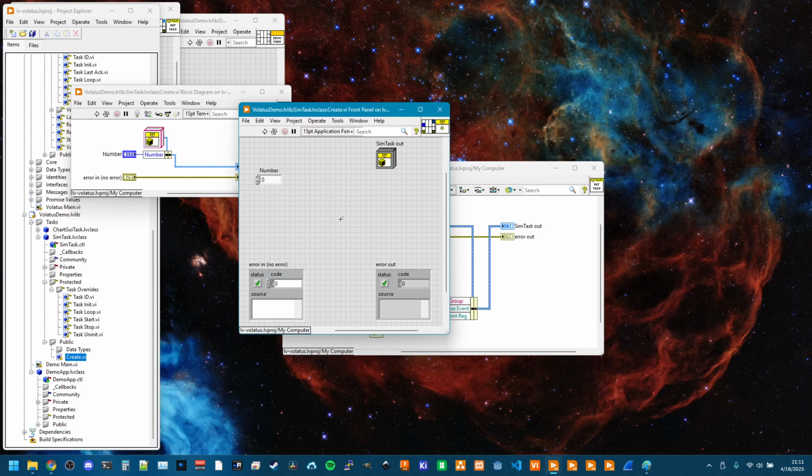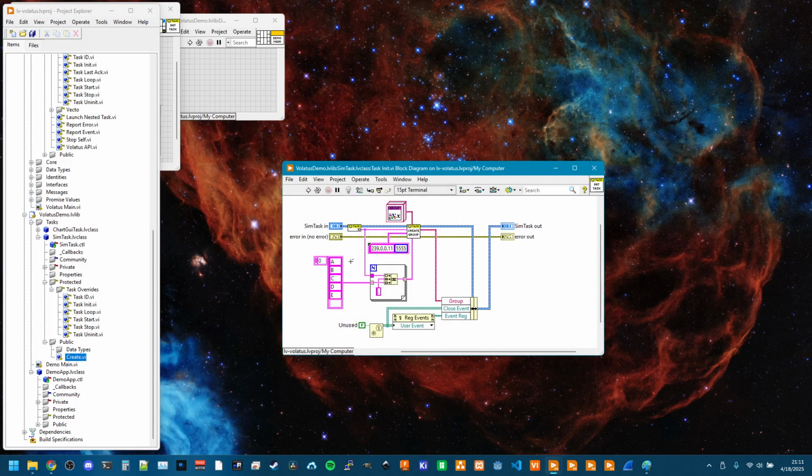So you get sim 1, sim 2, sim 3, sim 4, however many times you click that button. Now group names need to be unique, as well as individual value channel names. So we're generating unique channel names by taking the group name and prepending that to the channel name. So you get sim1.a and sim2.a and sim3.a. So they're all unique. This will check and will return an error if there are any duplicates, as well as